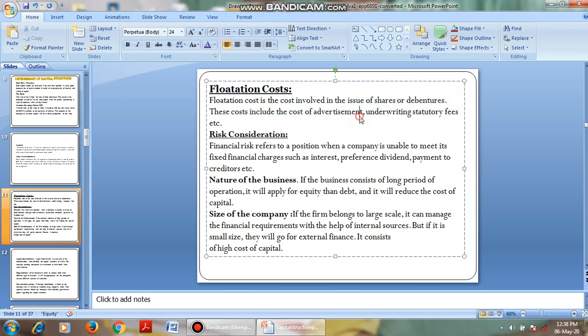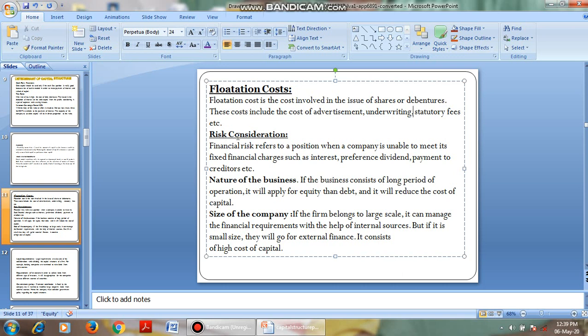If you want to issue shares, what do you have to do? You have to give an advertisement. You have to apply to SEBI. You have to apply to the company's board. You have to inform the customers and investors, and we have to go for an underwriter, that is banks or other financial institutions. And there are some stationery fees, that is printing papers and all. These costs we call flotation cost. It is the cost included in the issue of shares or debentures. While selecting the capital structure, we have to consider the flotation cost of the business.